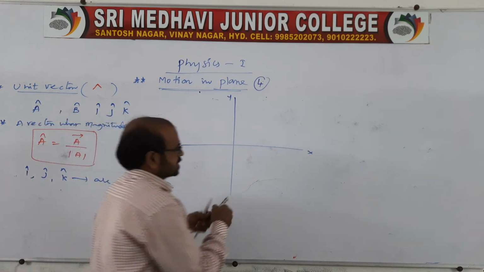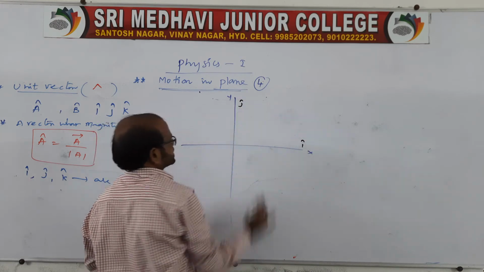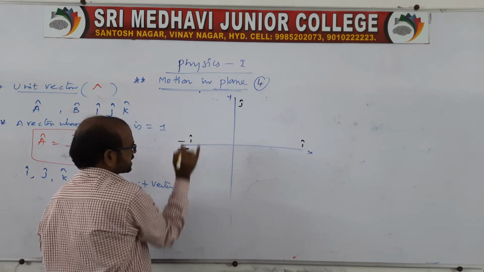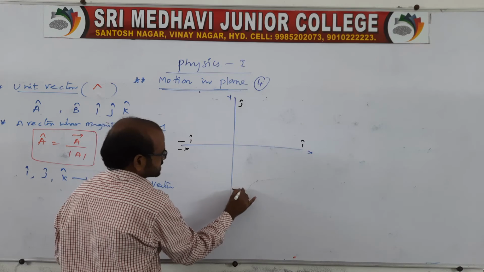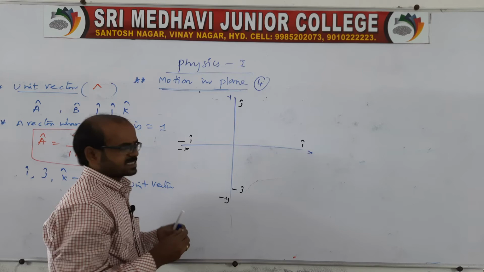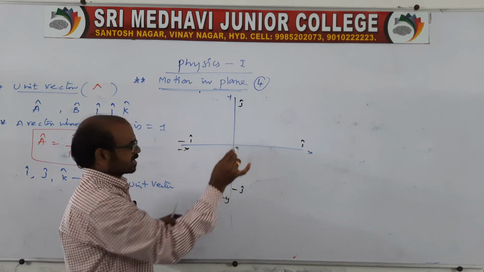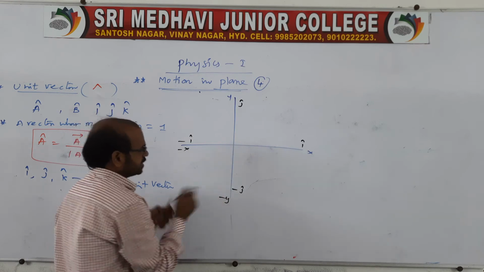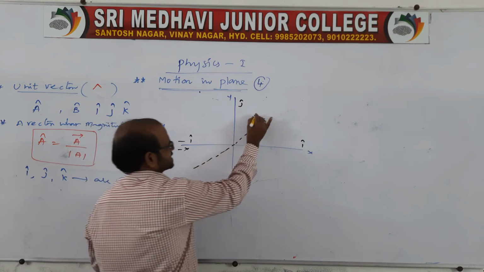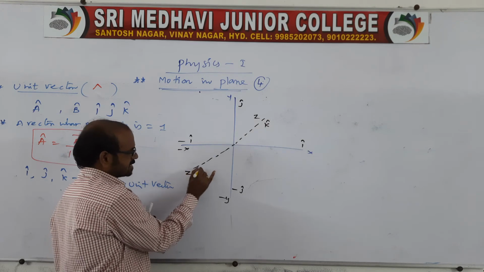In this case, x is always represented as i cap and y is always represented as j cap. Opposite to x we can say minus x, so we can say minus i cap, and opposite to y is minus y, which is minus j cap. Coming to z, we cannot draw it like this in the plane, so for that purpose you draw a z axis: vertically up is one direction and vertically down is the other. This is z, which is represented as k cap, and vertically down is minus z, minus k cap.